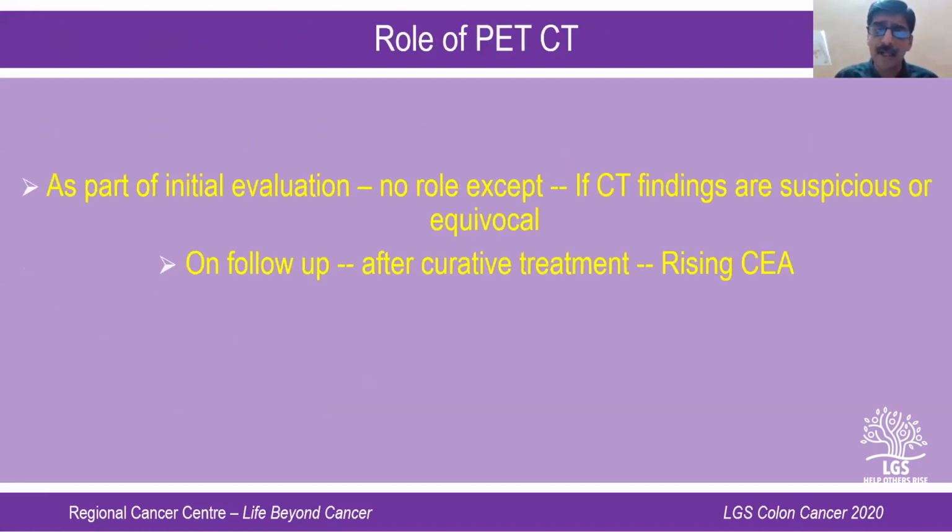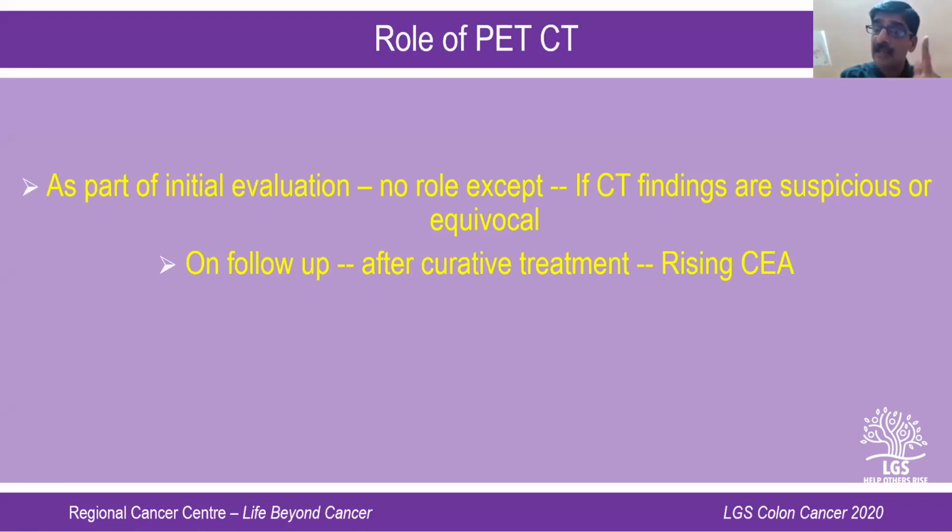Now, as I said earlier, is there a role for PET scan in all the patients? Again, there is no role for routine PET scan as an initial modality of investigation in all the patients. But if the CT abdomen or CT chest that you have taken shows some finding which is suspicious or equivocal, and that lesion you want to further characterize, in such a patient, there is a role for PET CT scan. The second indication for doing a PET scan in a patient with colonic cancer is during the follow-up. If you find that after curative treatment, there is a rise in CEA, then you would go ahead with a PET scan.